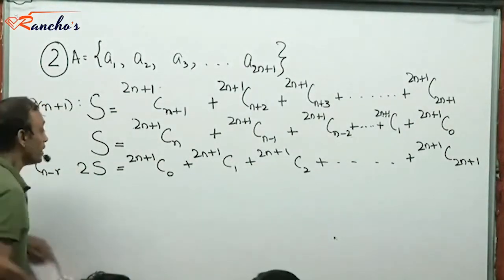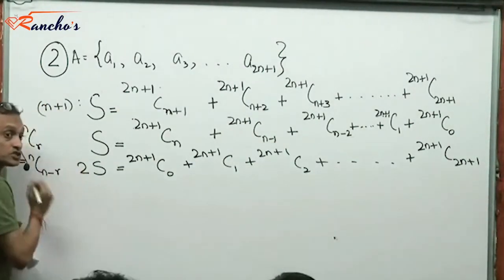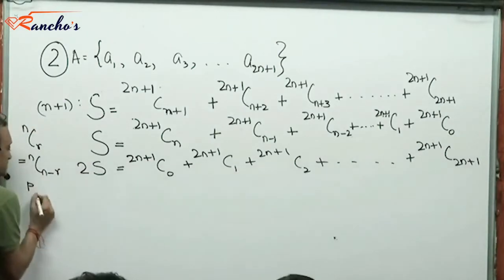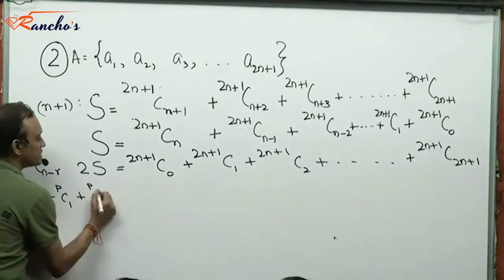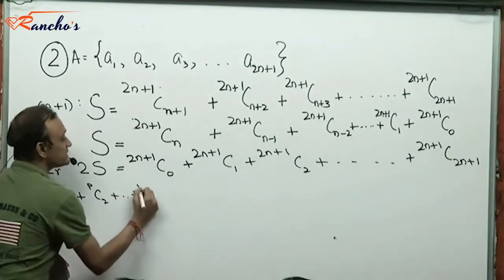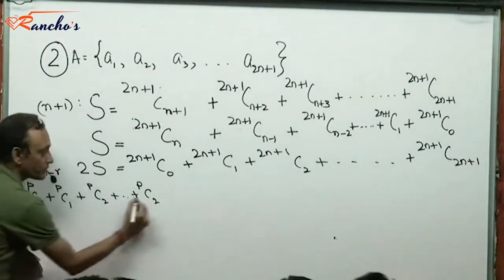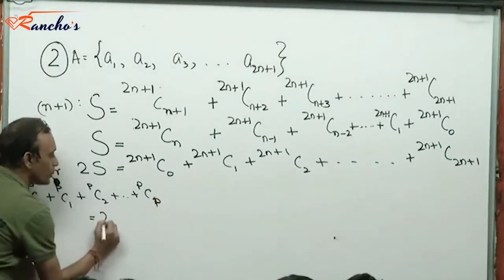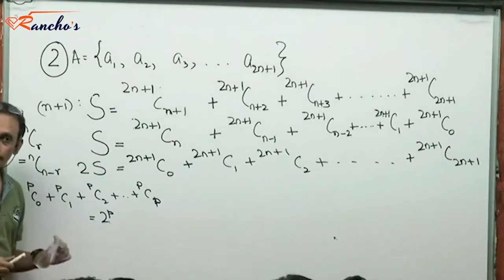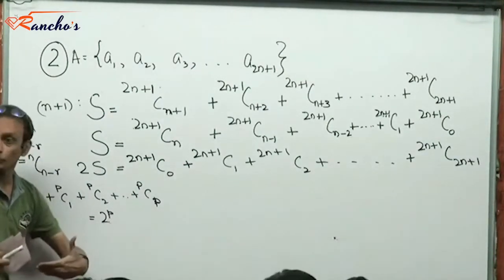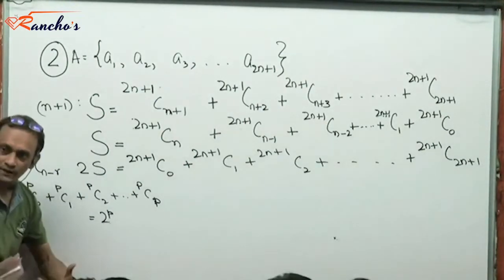Right? Now again a result which was discussed in the previous class. pC0 plus pC1 plus pC2 plus pCp. Remember this result? What was this? 2 to the power p. Yes or no? Isn't it? I had given you a combinatorial proof of this result in the last class, right?